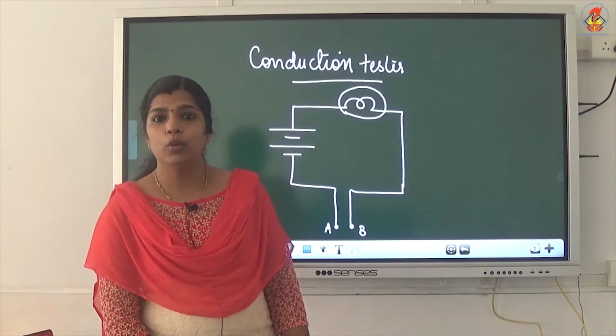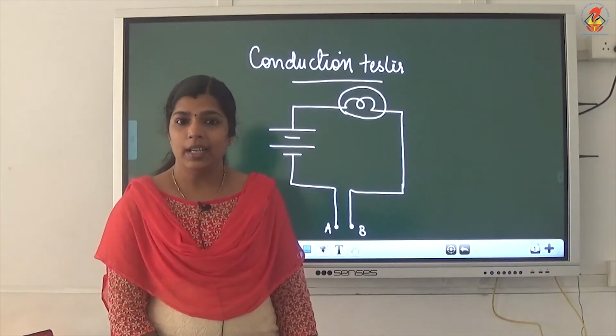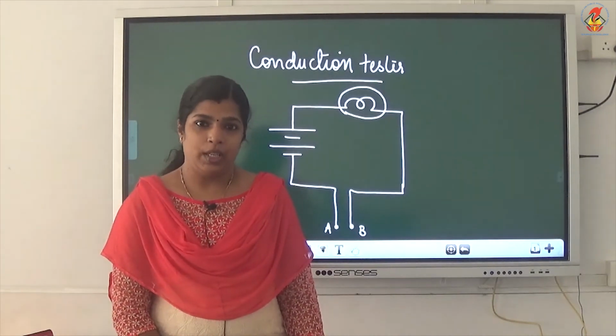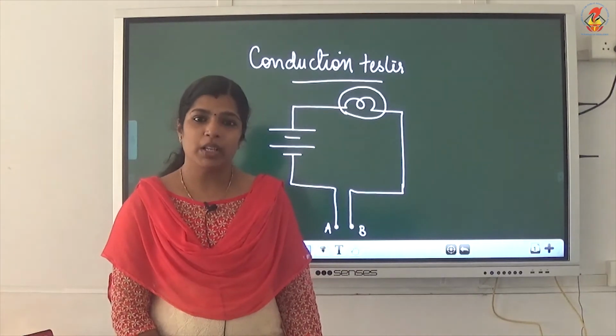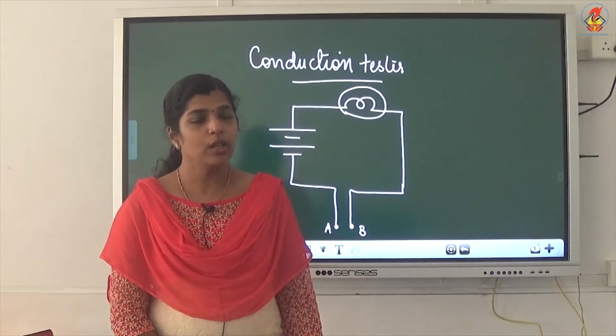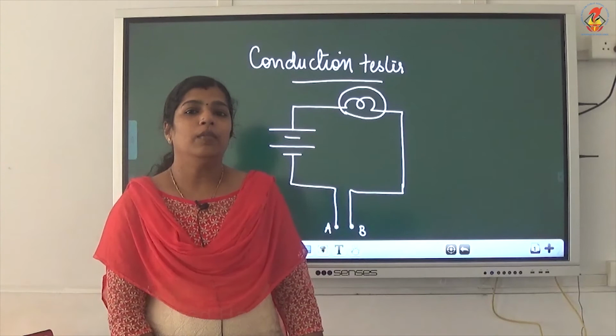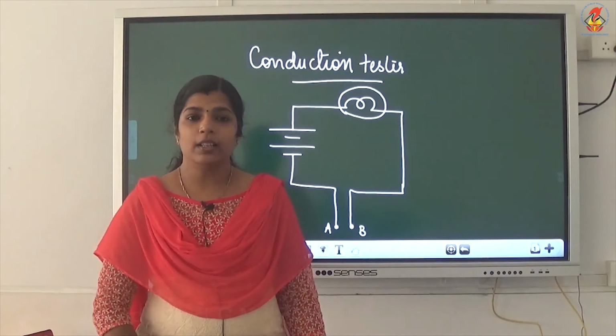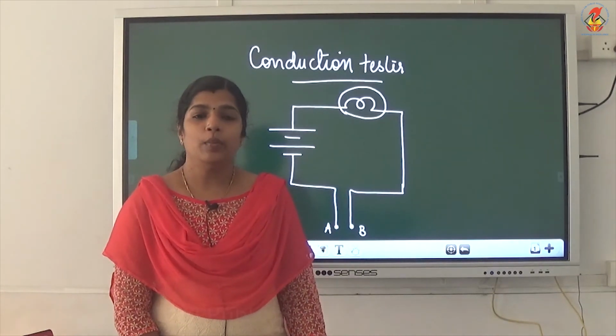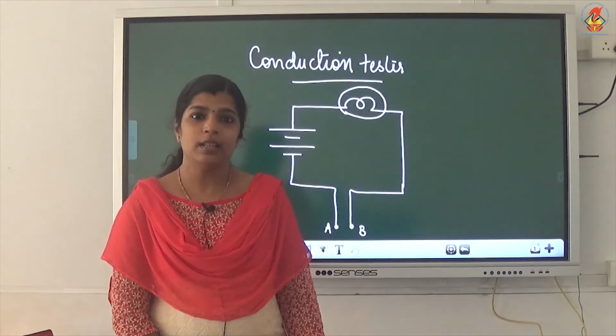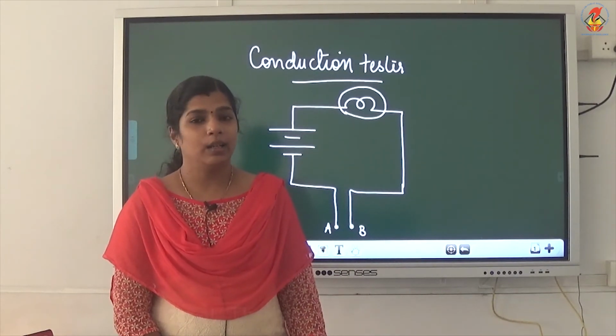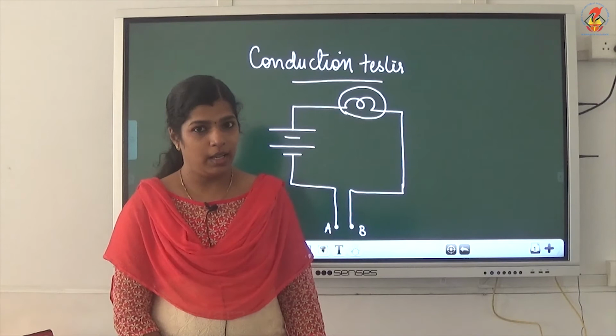So, normal tap water contains some impurities. Some impurities or minerals are dissolved in that water. So, when you check with the help of a tester whether that water will conduct electricity or not, you will get the idea that tap water is a conductor of electricity.